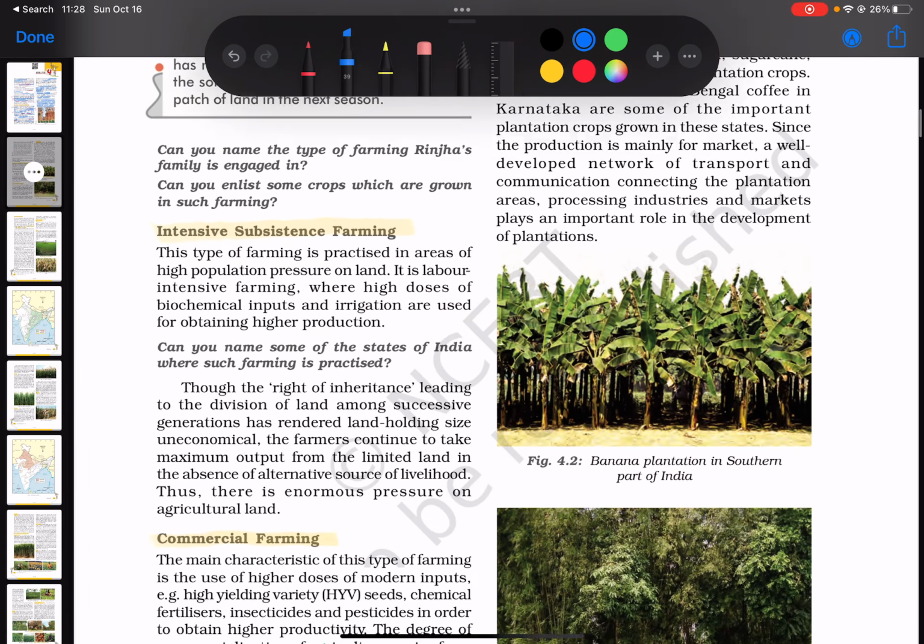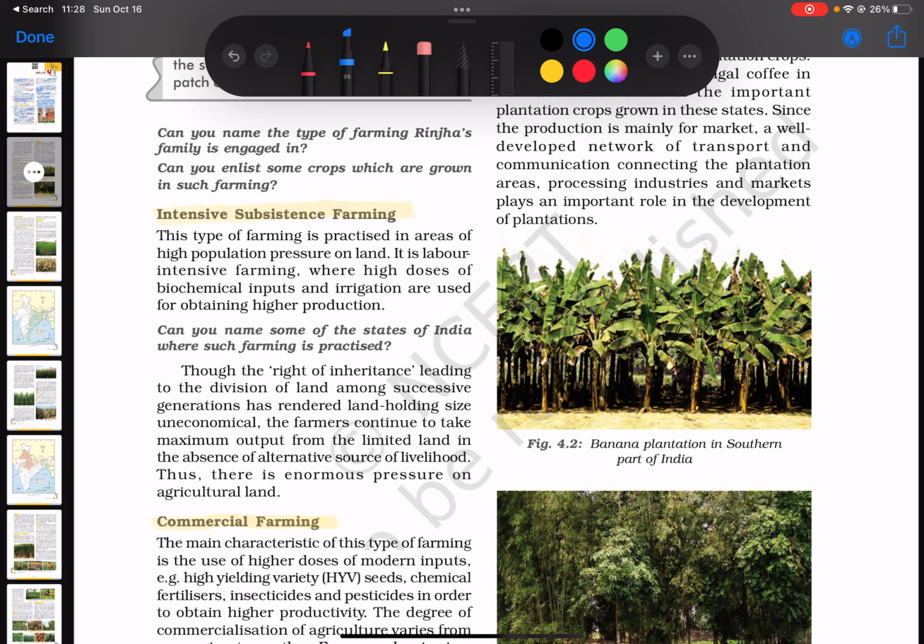Now let us look at the next type of farming, which is the intensive subsistence farming. This type of farming is practiced in areas of high population pressure on land. It is labor intensive, where high doses of biochemical inputs and irrigation are used for obtaining higher production. So clearly there is a focus on the production. It's clearly used in areas where you have high population pressure on the land, and it is labor intensive.